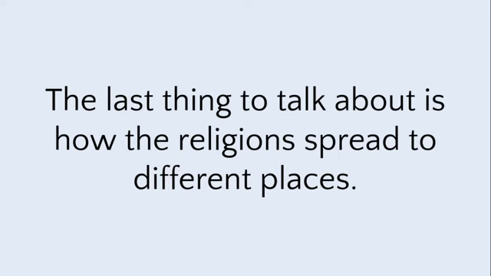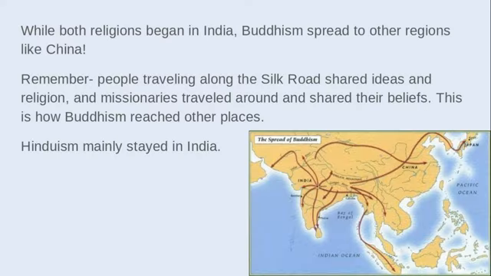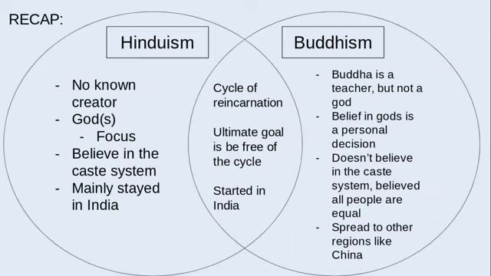And the last thing to talk about is how the religions spread to different places. So we know that while both religions began in India, Buddhism spread to other regions like China. Remember, people traveling along the Silk Road shared ideas and religions, and missionaries traveled around and shared their beliefs. This is how Buddhism reached other places. On the opposite side, Hinduism mainly stayed in India. It didn't spread to these other regions as much.